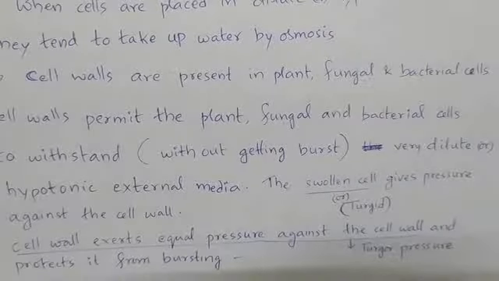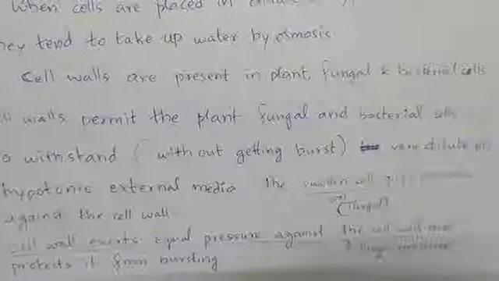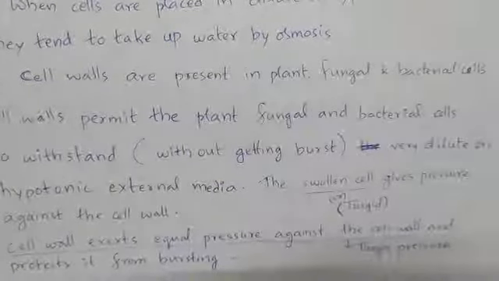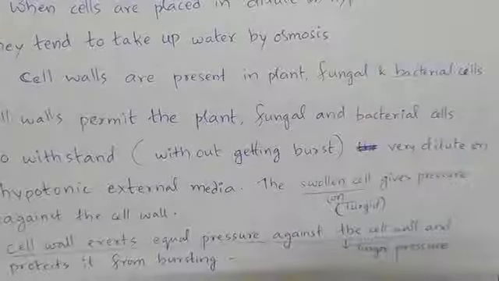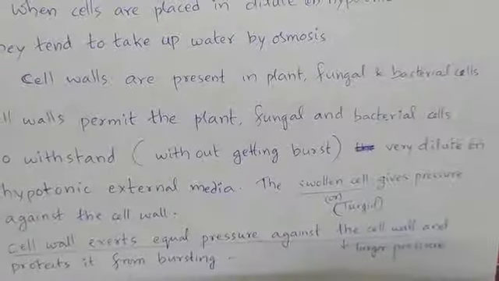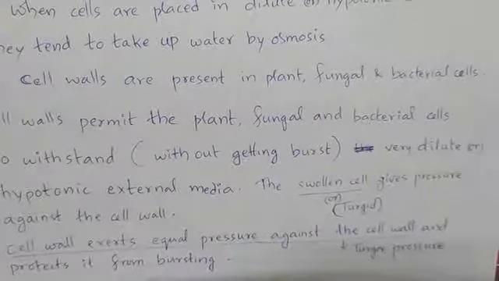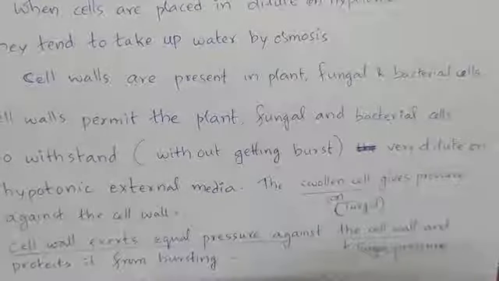That means when the cells are placed in hypotonic media, water enters inside the cell and the cell will get swollen. This swollen cell may get burst. So the plant, fungal and bacterial cells, when they are present in hypotonic media, are also about to face the same problem of getting burst.